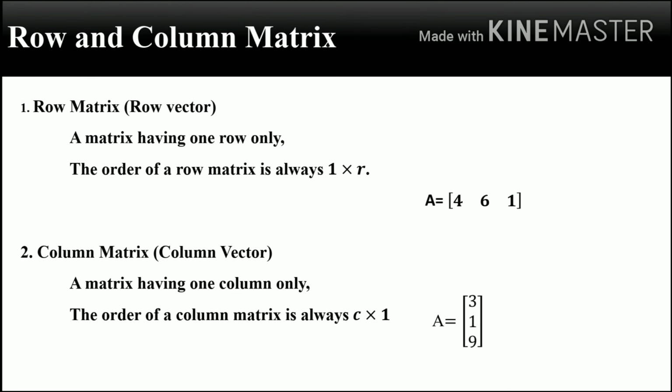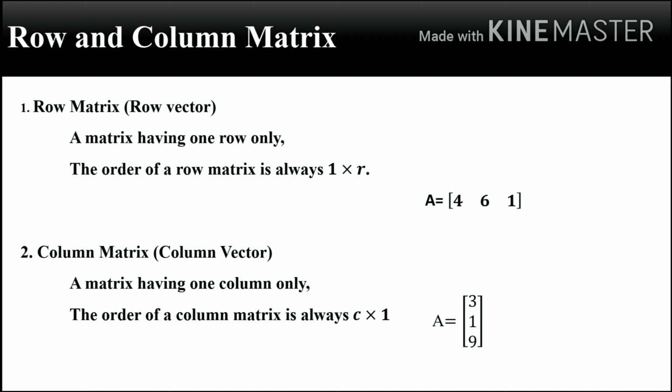Now we are going to discuss various types of matrices. We know there are different types of matrices, basically categorized on the basis of the value of their elements or their order, or number of rows and columns, etc. I would like to discuss the various types of matrices, categorized below, along with their definitions and some of their examples.